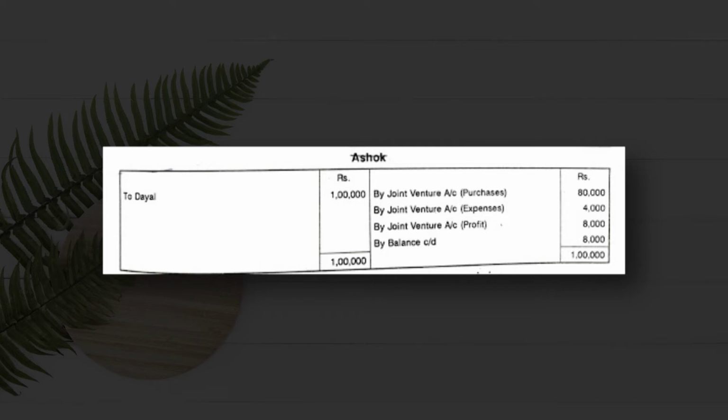It means we have to take rupees 8,000 from Ashok. So the amount due from Ashok's side is 8,000. So total is 1 lakh, 1 lakh.